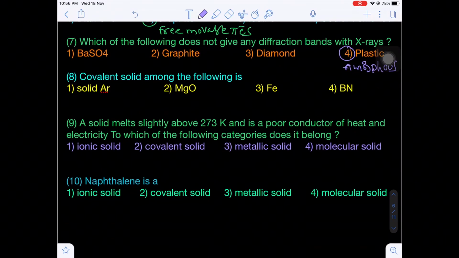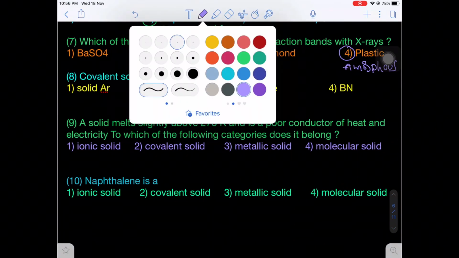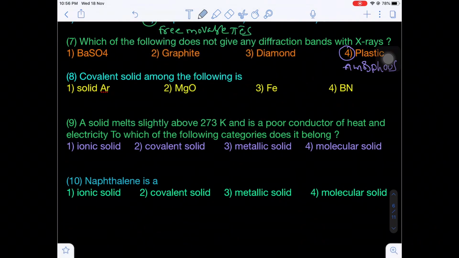Next, question number 8: which is a covalent solid among the following? A covalent solid corresponds to atoms. Solid argon is a molecular crystalline solid, MgO is an ionic crystalline solid, iron is a metallic crystalline solid, and boron nitride is a covalent crystalline solid. So the answer will be the fourth option.